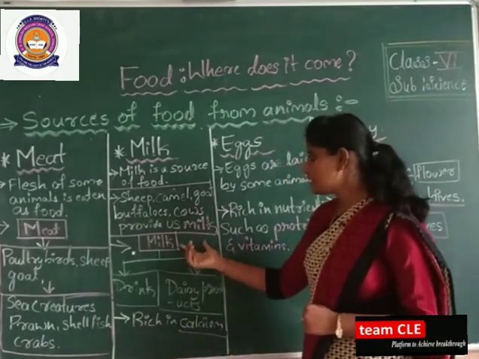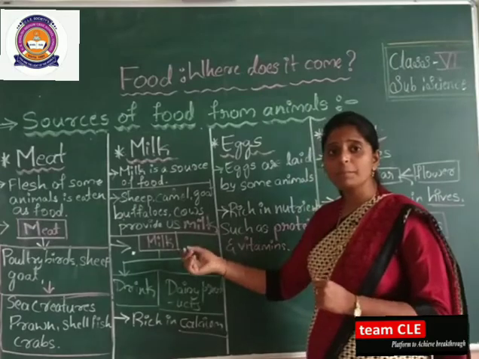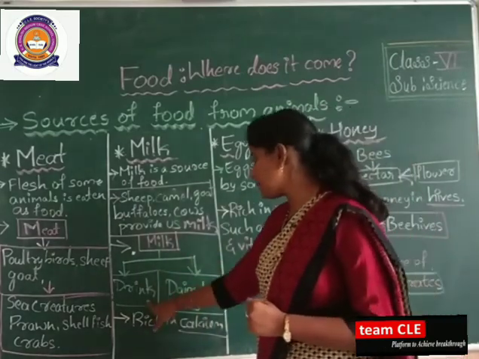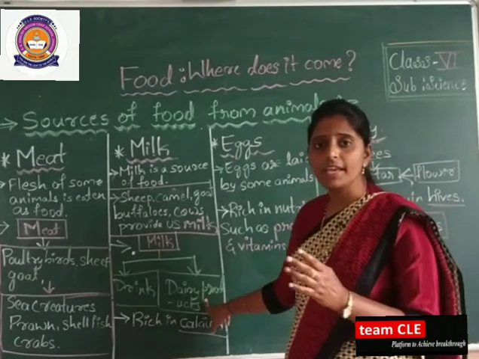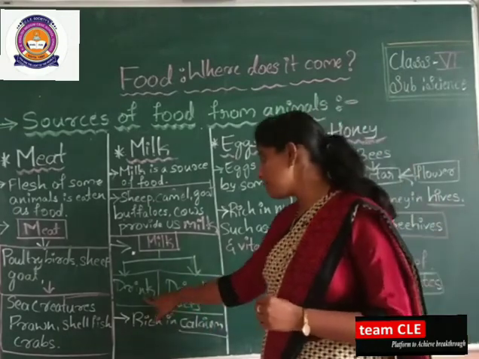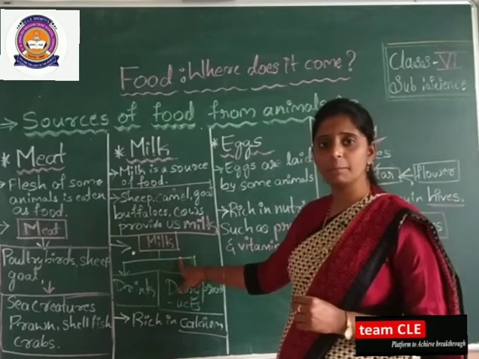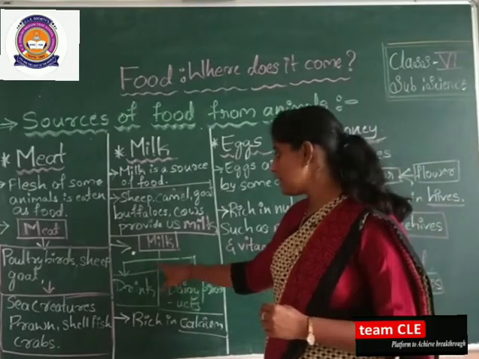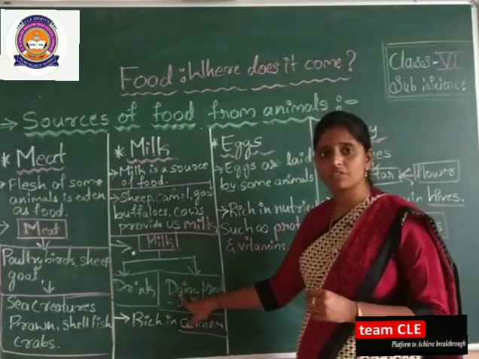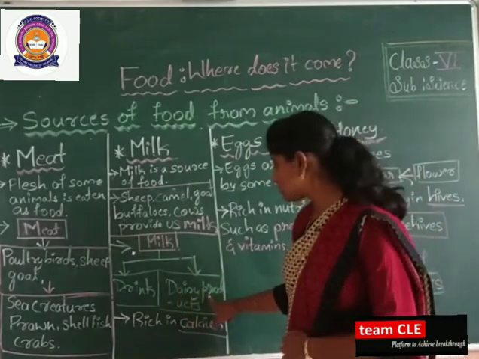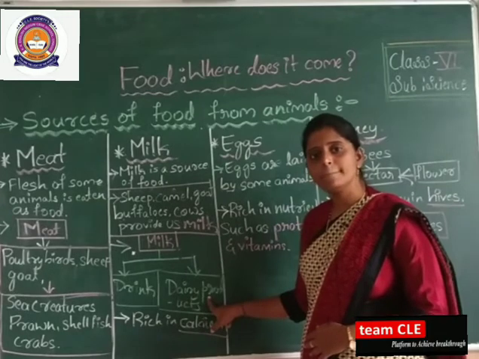Okay, the next here is milk. Then for what purpose is the milk used? For drinking purpose and even for the dairy products. To make any dairy products we are using the milk here. Uses of milk: milk is used for drinking purpose and even to process the dairy products.